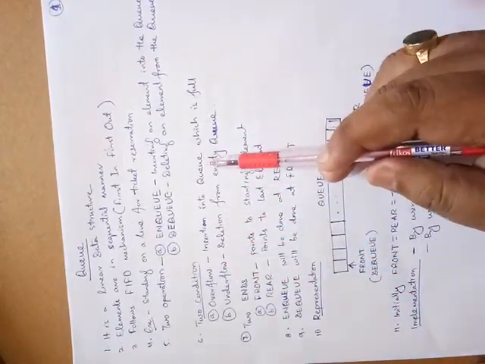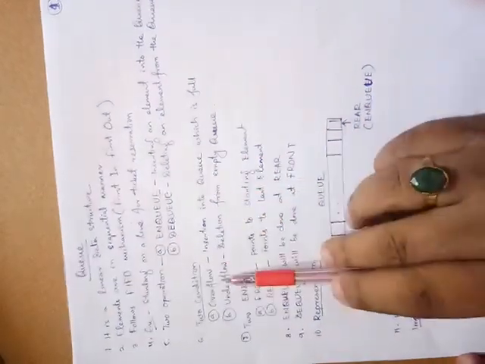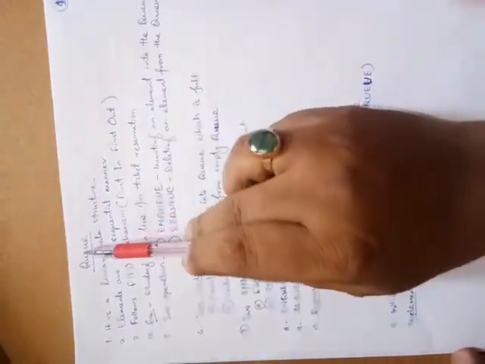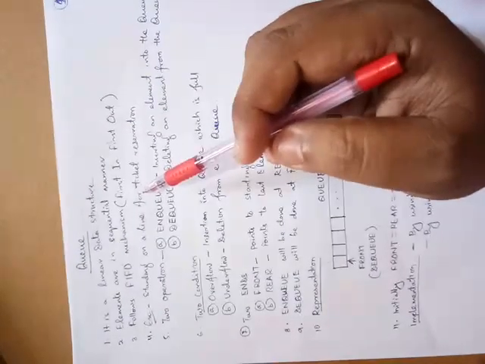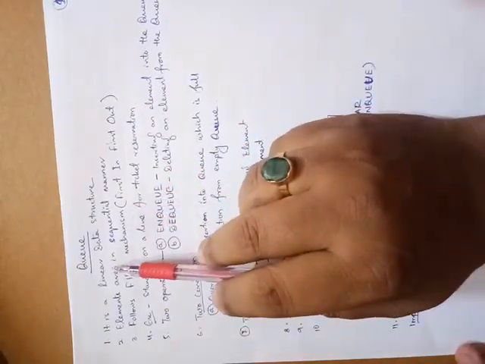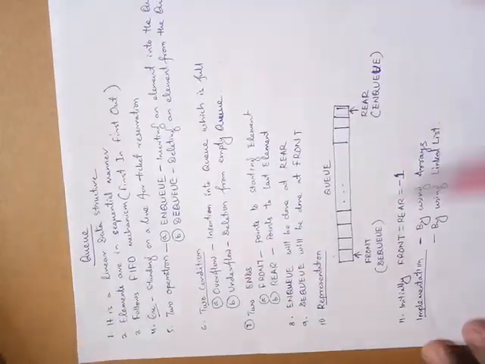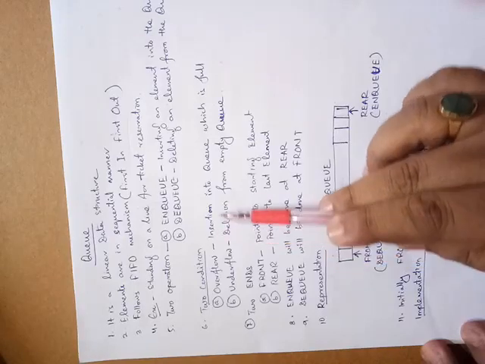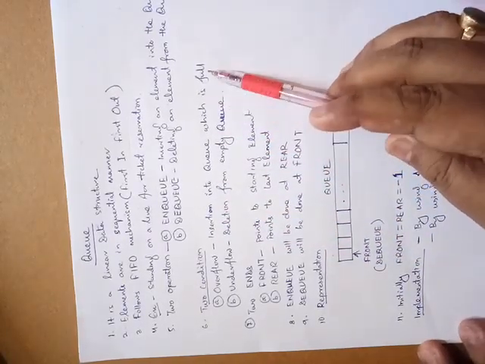That means when the queue is full, you cannot insert into that queue, because the queue is a linear data structure having a fixed number of elements. So in the overflow condition, insertion cannot be done when the queue is full.